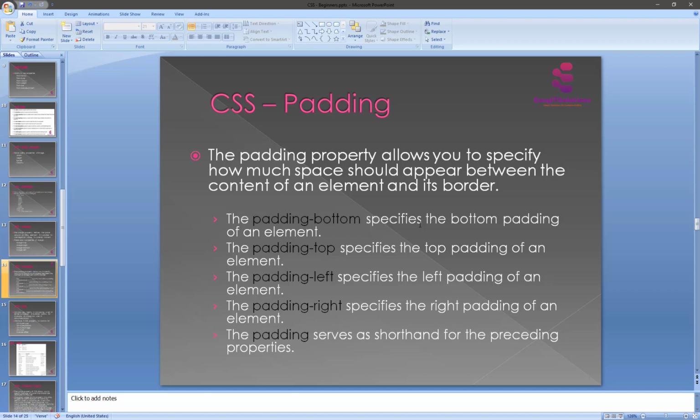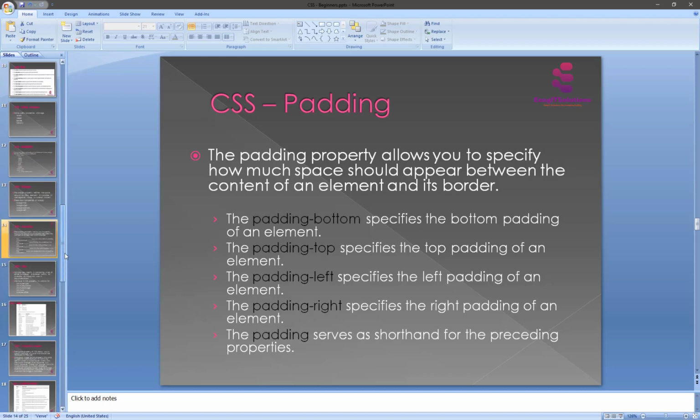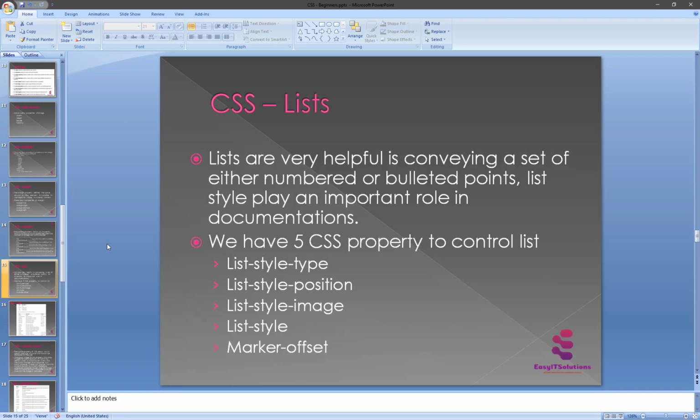So the CSS programmers guide us to use the padding and the margin properly in our CSS. So this is a very important thing.